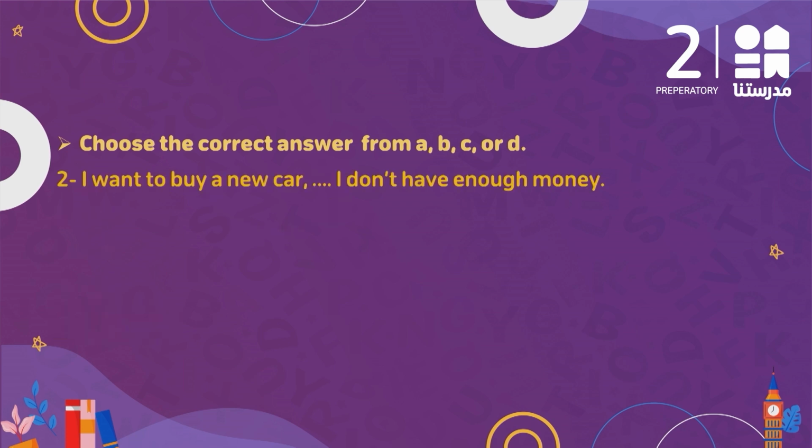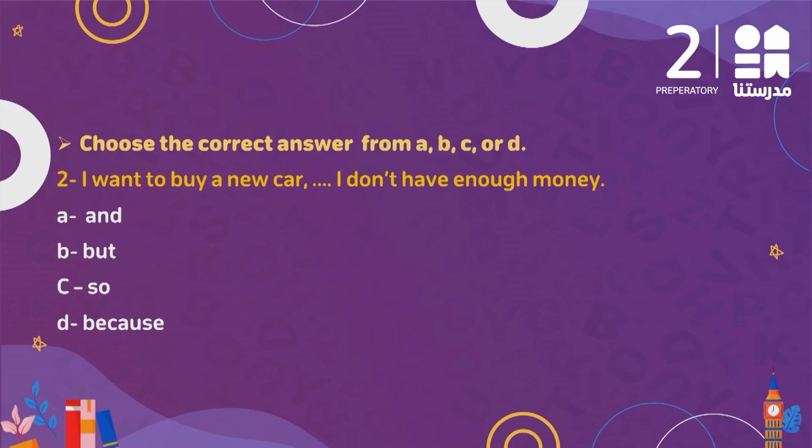Question number 2. I want to buy a new car. I don't have enough money. I want to buy a new car and I don't have enough money, but I don't have enough money, so I don't have enough money, because I don't have enough money. So here we're having a contrast, correct? Two things that cannot come together basically. If you want to buy a car, you need a lot of money, correct? Cars are pretty expensive. So if you say I don't have enough money, here I'm looking for contrast. And contrast is with but. I want to buy a new car, but I don't have enough money.